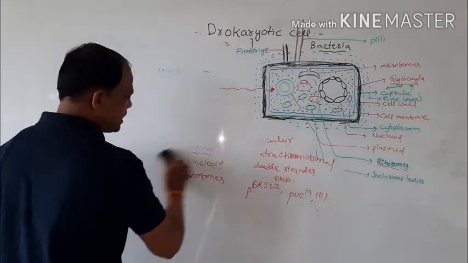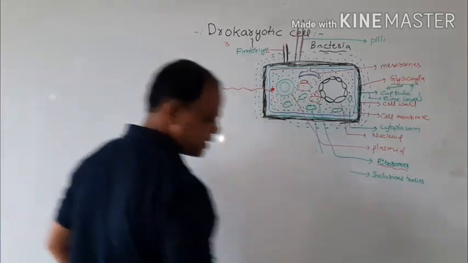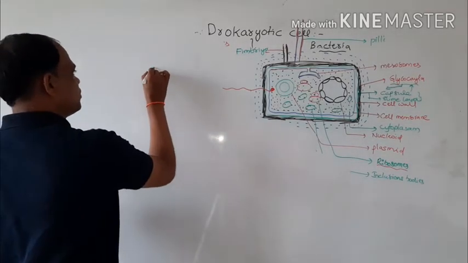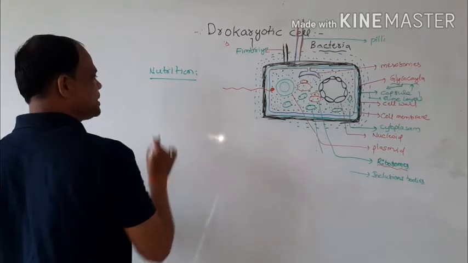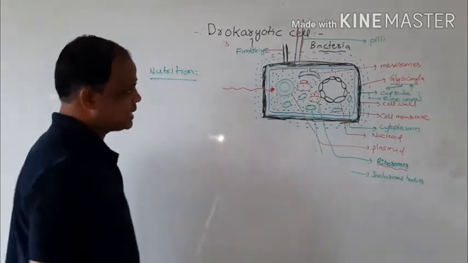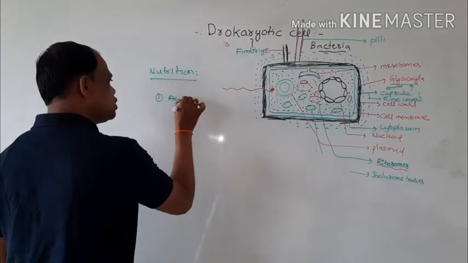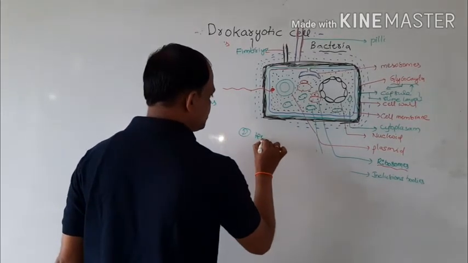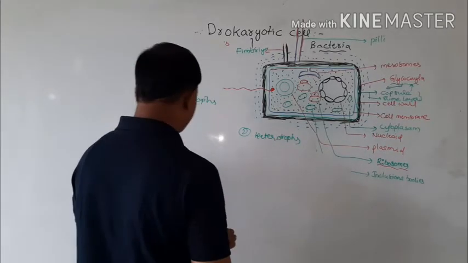The next topic is nutrition of bacterial cells. Mainly, bacteria are classified based on their organic sources. There are two types: autotrophs and heterotrophs.